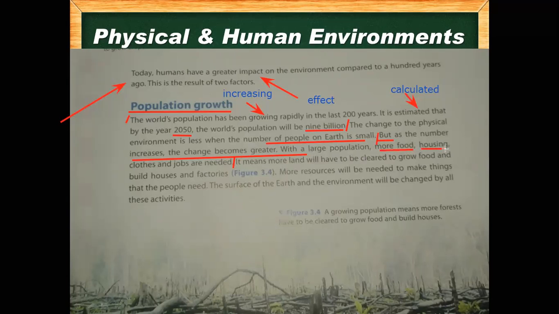For more people, more houses are required. For more people, more clothes are required. And for more people, more jobs are needed. Because those who are in the world need food, they need houses, they need clothes, and they need jobs. So the more people there are, the more things are needed. And when more things are needed, more construction is done in the world, and it will affect the earth. It will affect our planet.